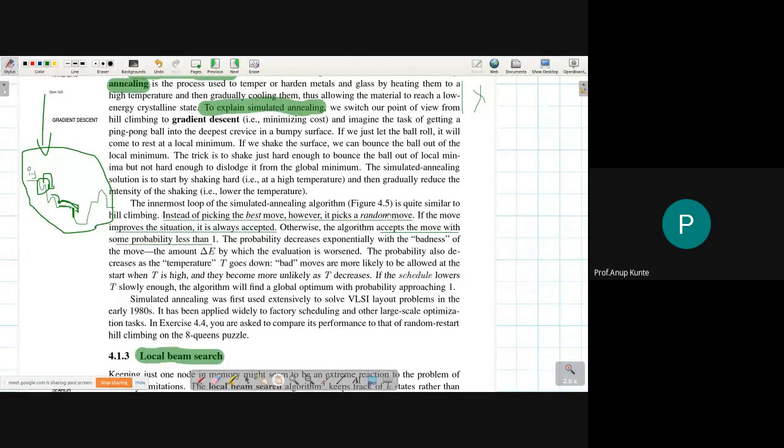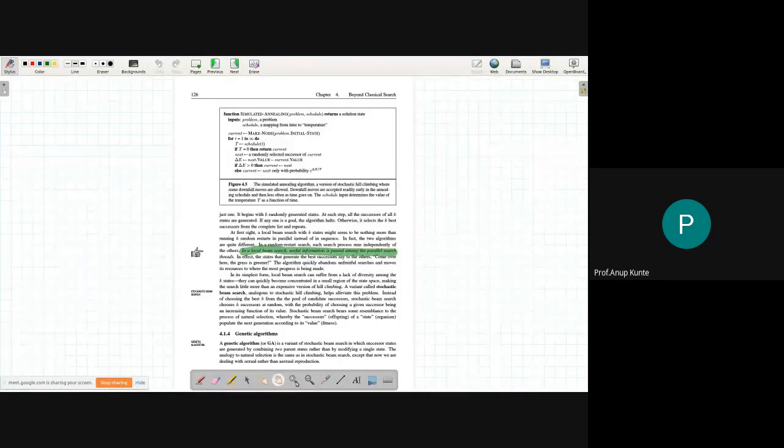If it does not improve, then instead of choosing such a particular state, I take a decision based on a probability. That is, I either decide to choose a suboptimal next node or I decide not to choose it. So that is what is decided based on probabilistic behavior. And now how this probability is incorporated into my algorithm, we will look at by looking at the algorithm itself. So this is the text of the algorithm, simulated annealing.